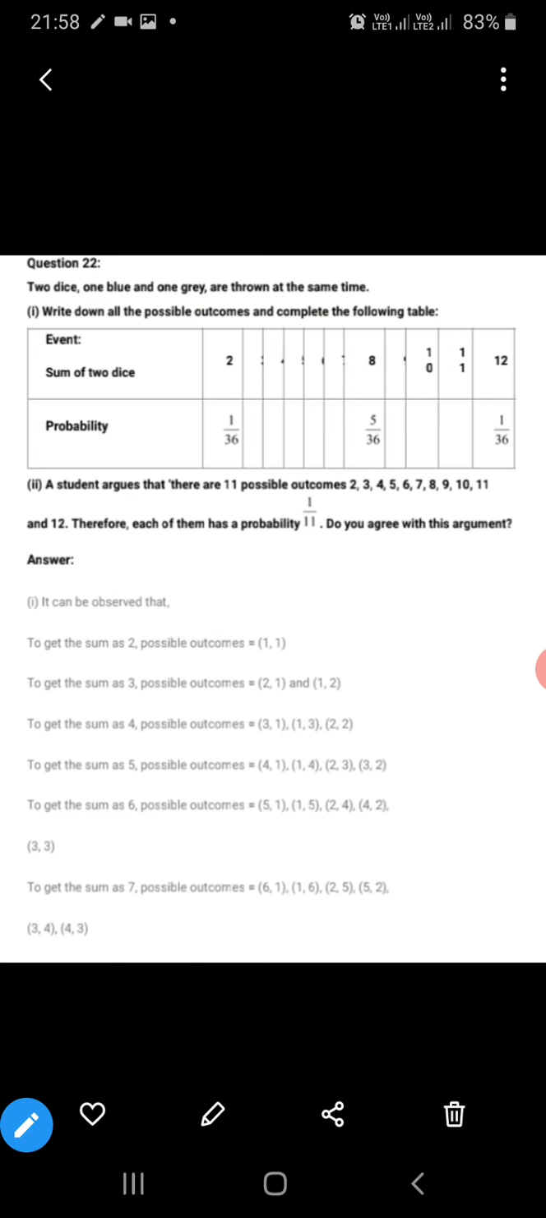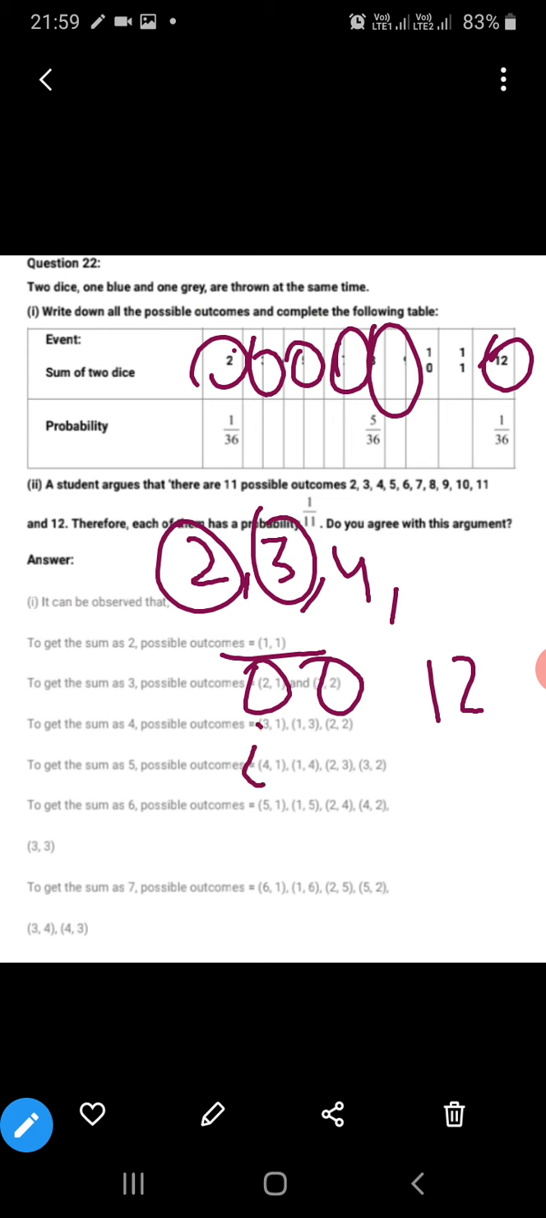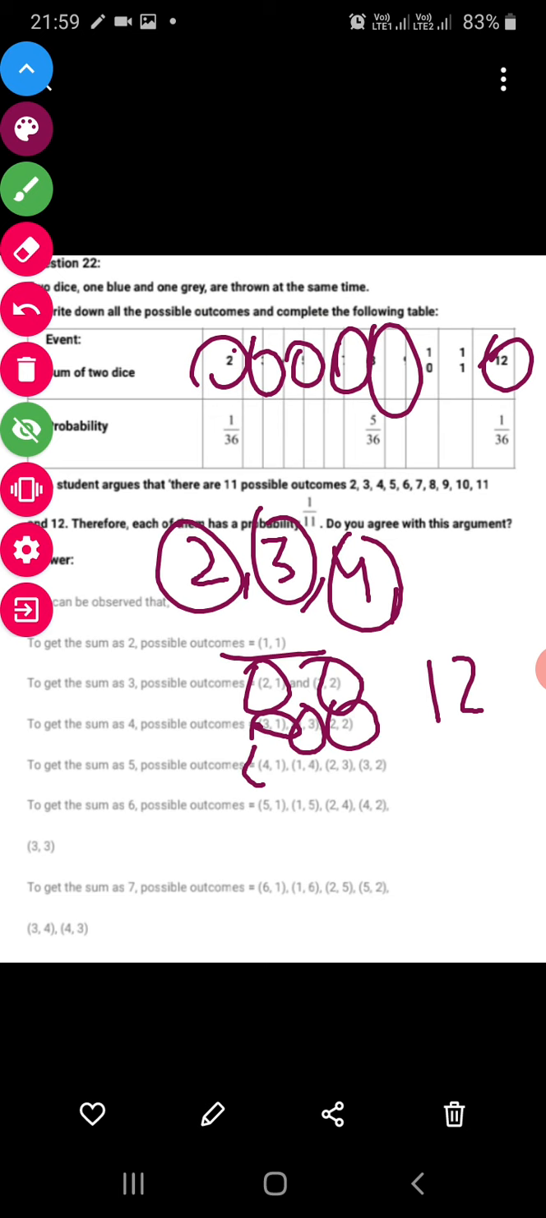So class, in this the diagram is not complete. Actually it is written 2, sum of the 2 dice, then 3, then 4, then 5, then 6. So class, sum can be 2, 3, 4, till 12 it will go, because if both the dice result 6 and 6, it will be 12. So in this way, 1 plus 1 is 2, 2 plus 1 and 1 plus 2 is 3, 3 plus 1 and 1 plus 3 and 2 plus 2 is 4. So in this way we will take out all.